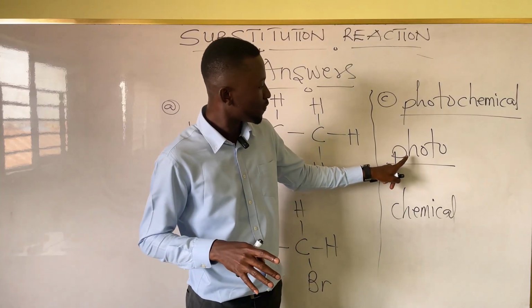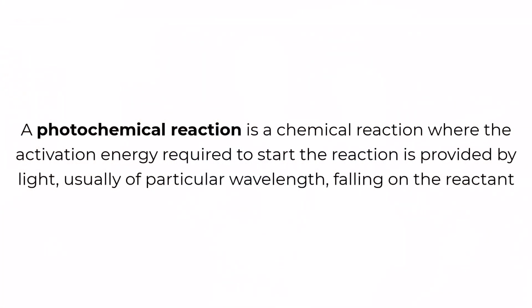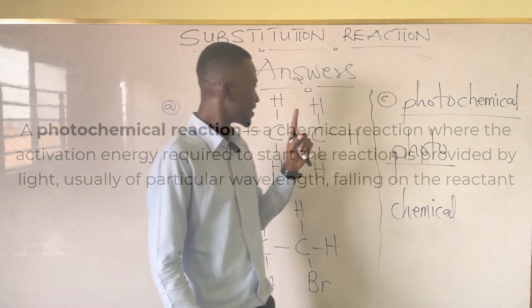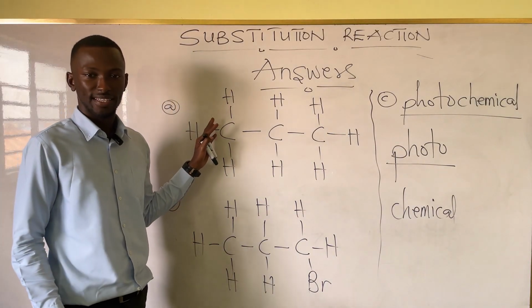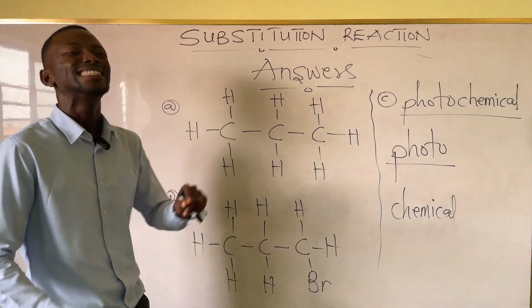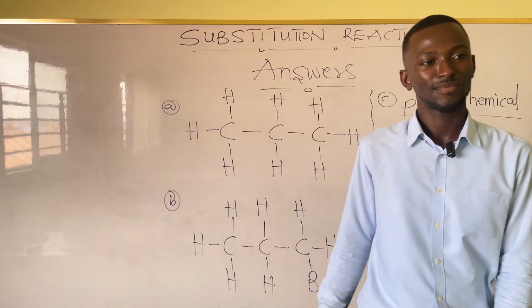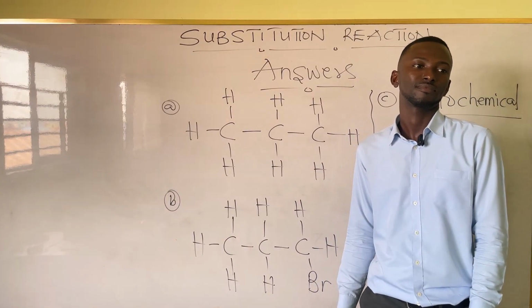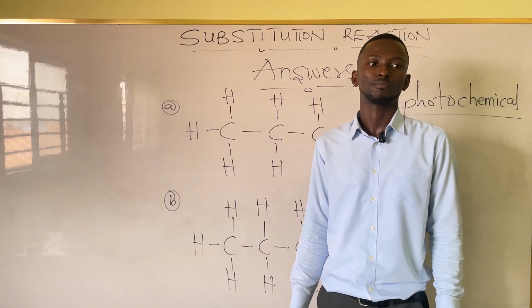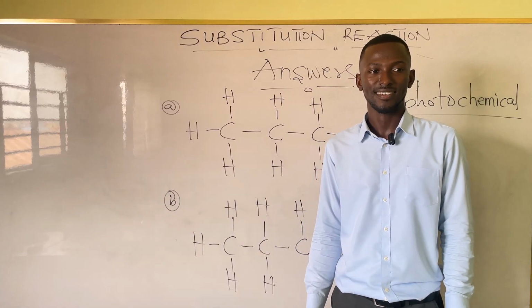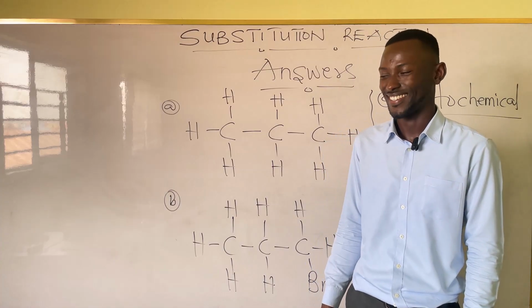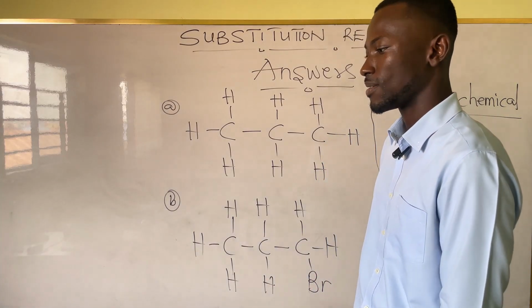So a photochemical reaction is a type of reaction that will only occur in the presence of ultraviolet light, or sunlight. So imagine there's a reaction between propane and bromine in the dark. Will it occur? No. Why? Because there is no ultraviolet light, or sunlight. Is that clear? Yes. So this is a simple example of a substitution reaction.